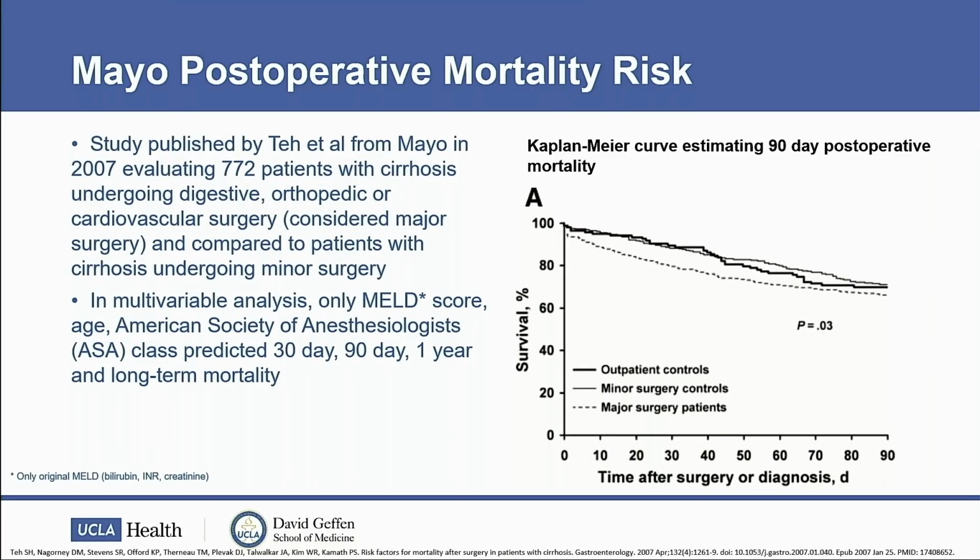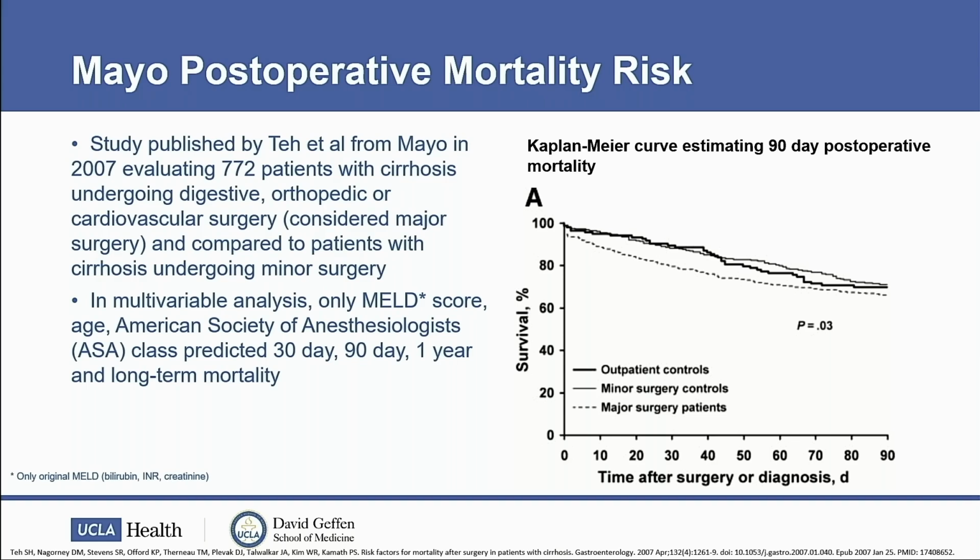This was based on data that were published by Teh et al. from Mayo in 2007. There were almost 800 patients with cirrhosis that were undergoing major surgeries, which included digestive, orthopedic, and cardiovascular surgeries, compared to those who were undergoing minor surgery. What they found in their multivariable analysis was that only MELD score, and I put an asterisk by MELD because this was the original MELD, which included bilirubin, INR, and creatinine, age, and the ASA classification were those variables that predicted 30-day, 90-day, and 1-year mortality.